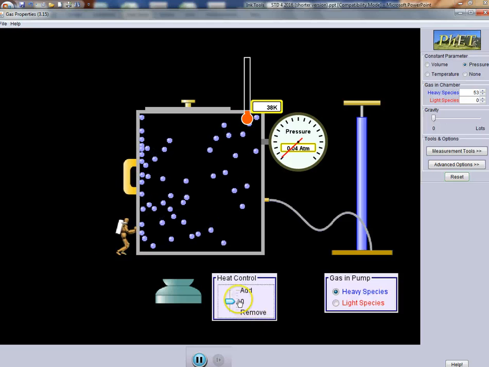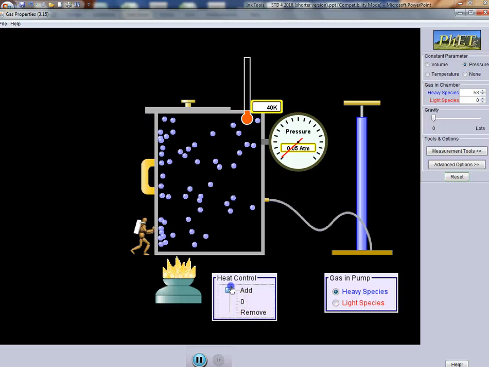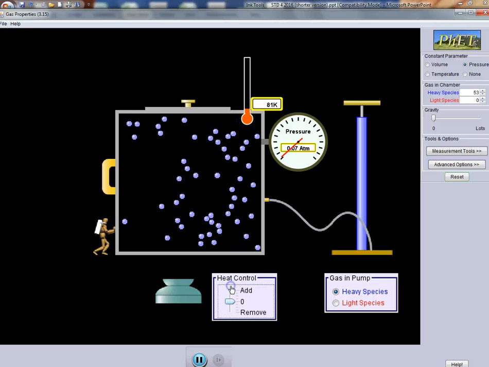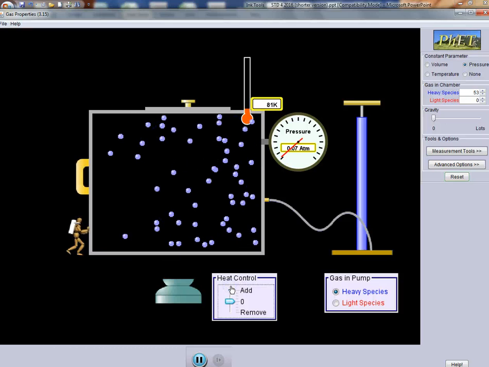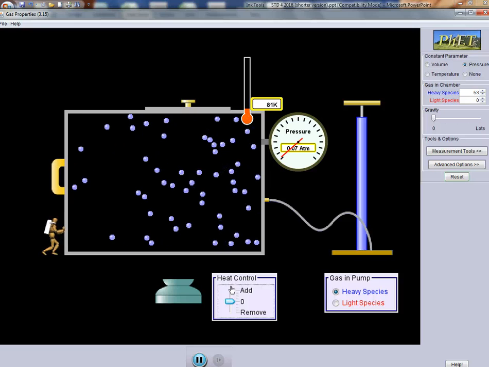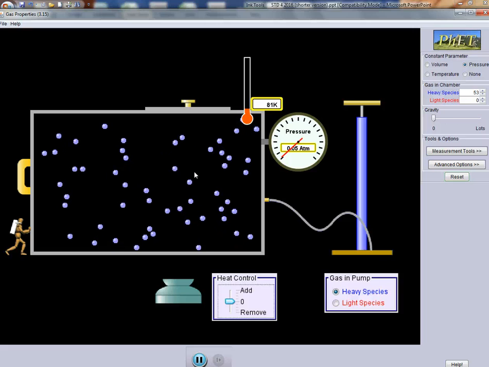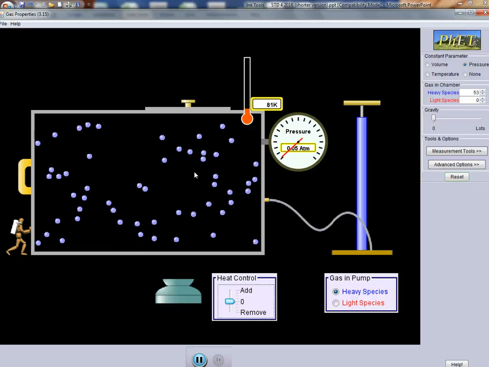Notice my particles are moving around less, and so the gas actually takes up less space. The opposite is also true. As I add heat, that increases the motion of my particles, right? And as the particles move around more, they start bouncing into each other, and my gas expands or takes up more space. So again, that is a direct relationship.